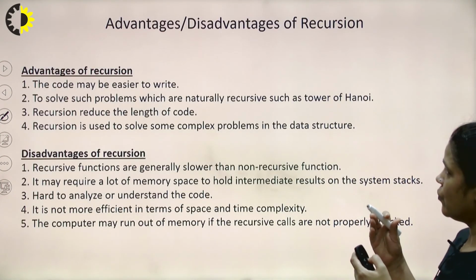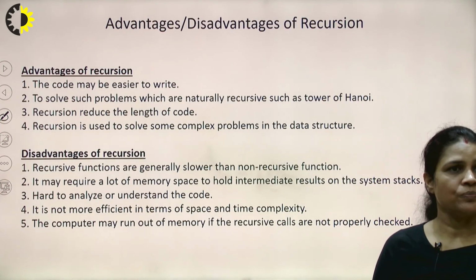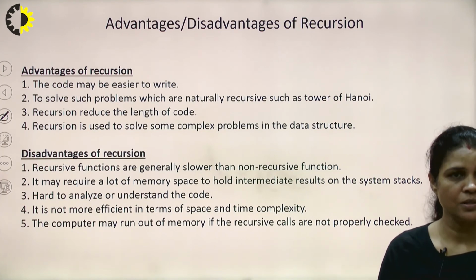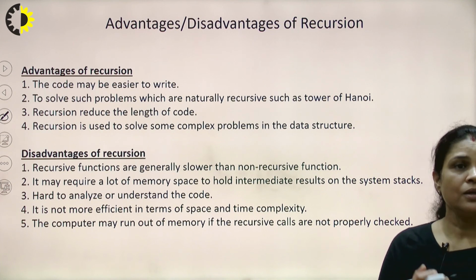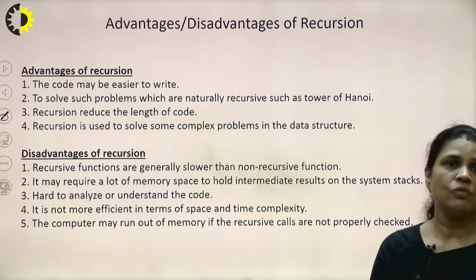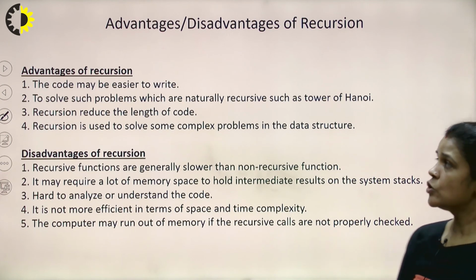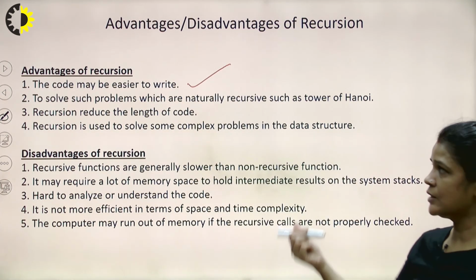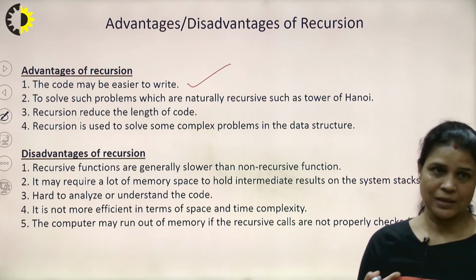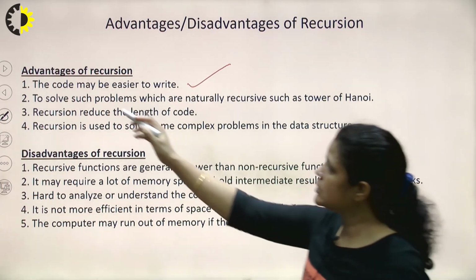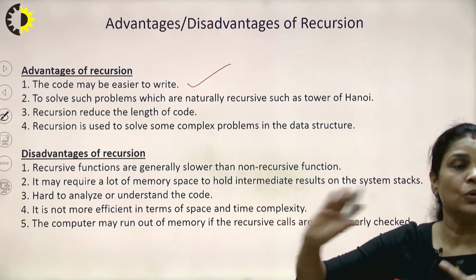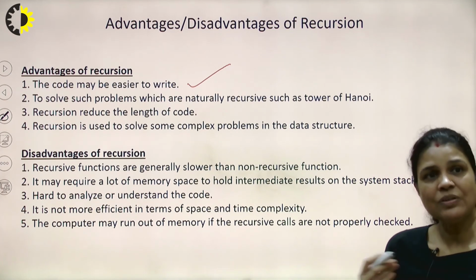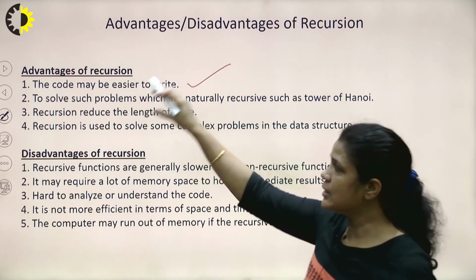Now, what are the advantages and disadvantages of recursion? As we know, there are some complex problems in data structures and algorithms. So recursion is a very useful way to solve such complex problems, right? So what are the advantages of recursion? The code will be easier to write, as we have seen in the previous examples also. The code is easier, code is shorter, right? So code is easier to write if we are good in programming. For beginners, it is difficult to write the recursive code, but once we are familiar with recursion, the code will be easier to write.